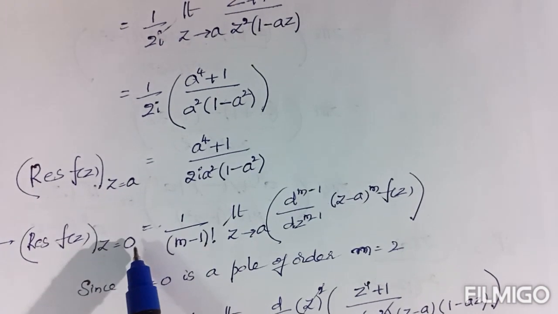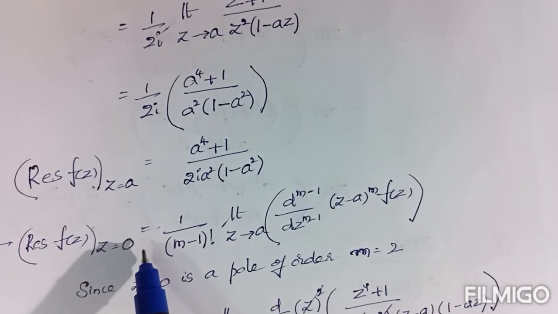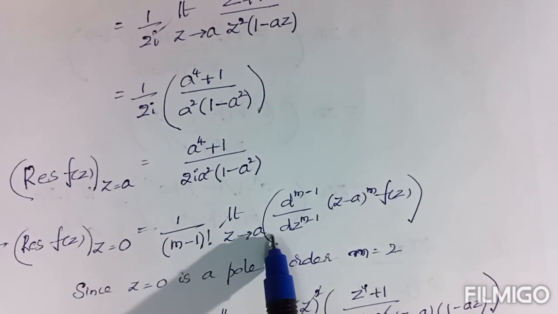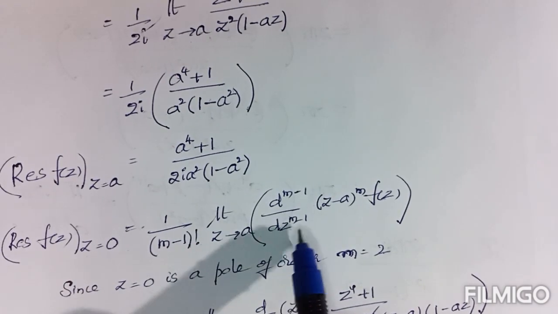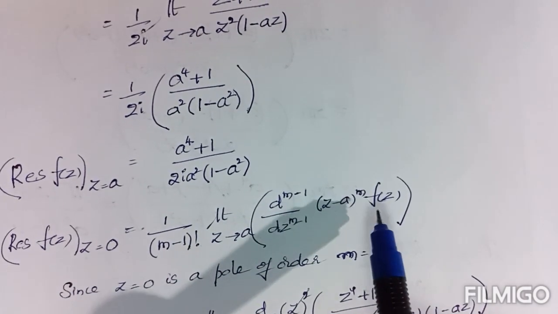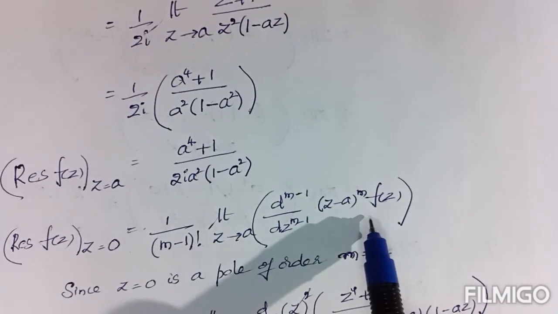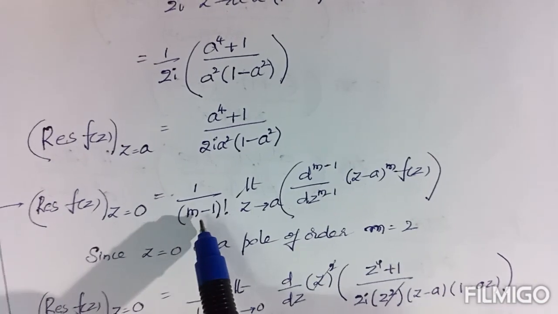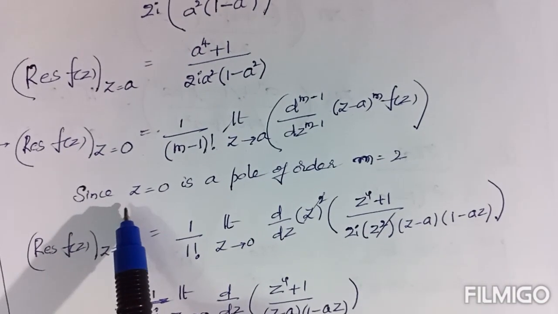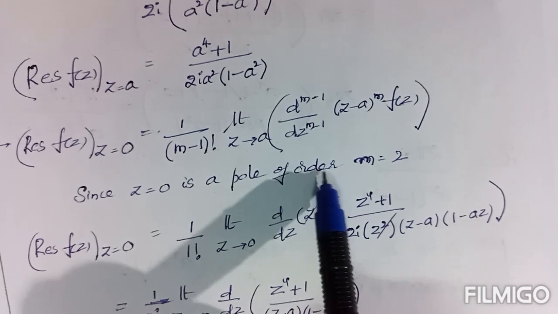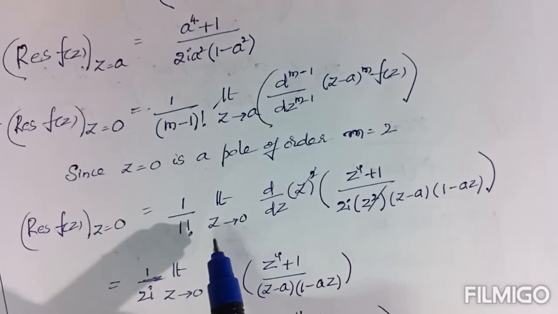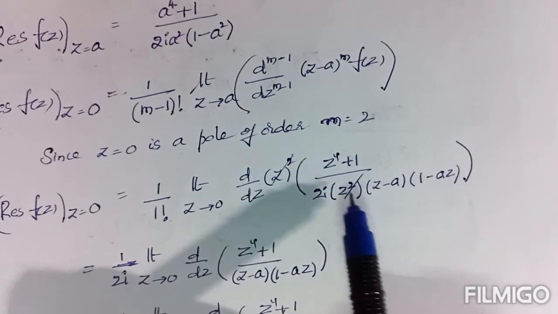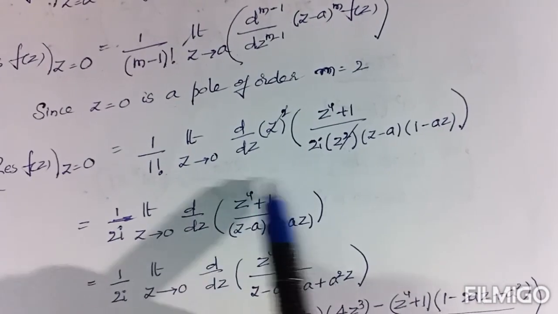But this point is of order 2. That's why the corresponding formula is 1/(m − 1)! times the limit as z tends to 0 of d^(m−1)/dz^(m−1) of (z − a)^m f(z). This is the formula for finding the residue at a point whose order is m. Here z = 0 is a pole of order m = 2. Now substitute m = 2. After that z² gets cancelled, and this is the resultant value.